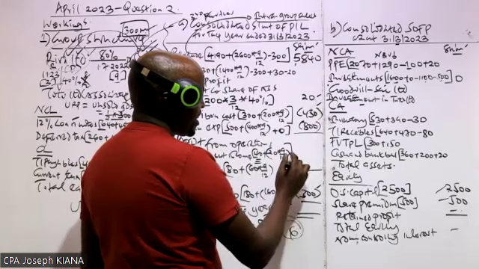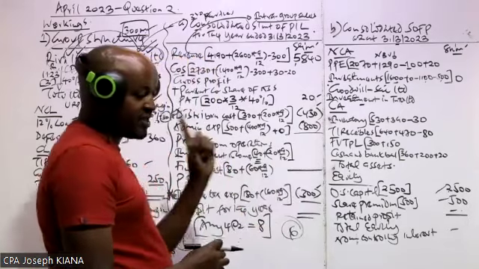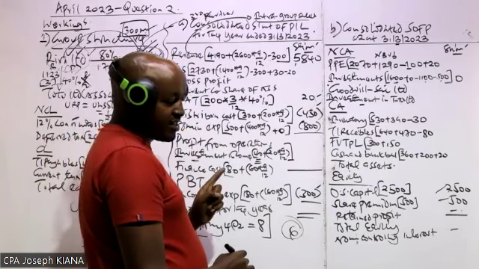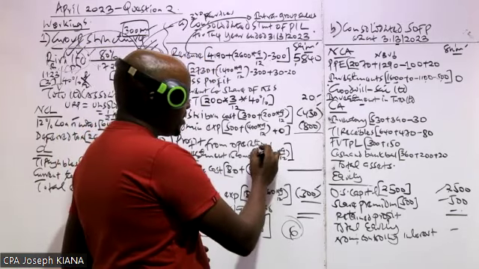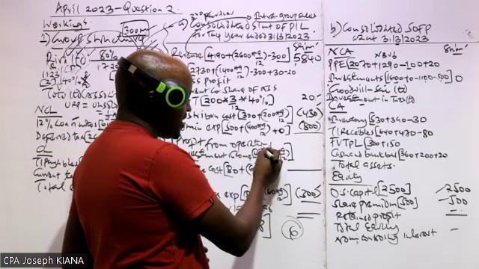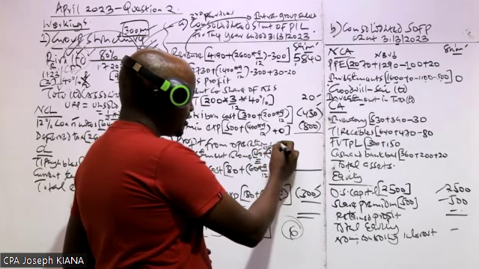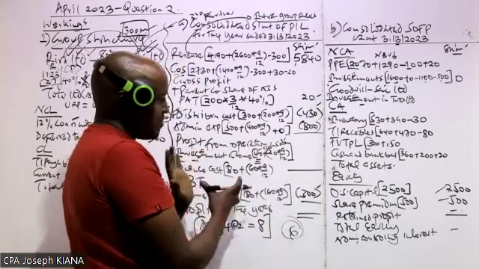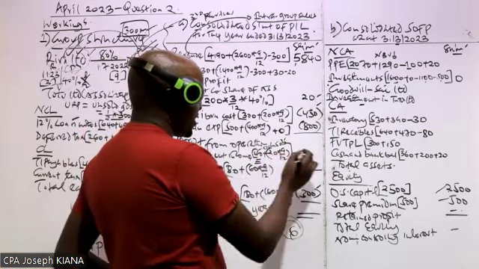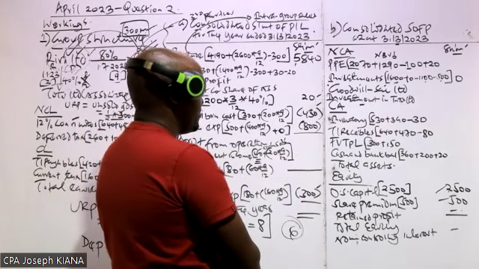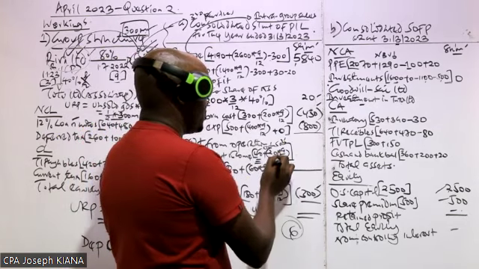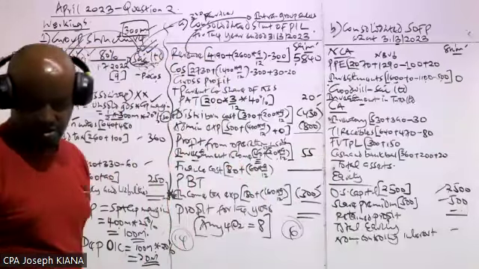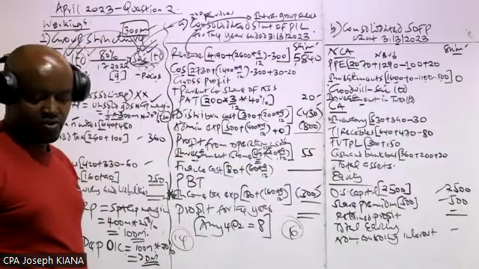But if the parent company had received dividends from the subsidiary or associate, and the parent company had already accounted for that as an investment income, you should come and you less the dividends received from the associate here, the dividends received from the subsidiary, because it's an investment income from within the group. But in our case, we don't have that. So it means that we can get the final figure here. So this will be 15 plus 40. That will give us 55. So, I think that question we are done.